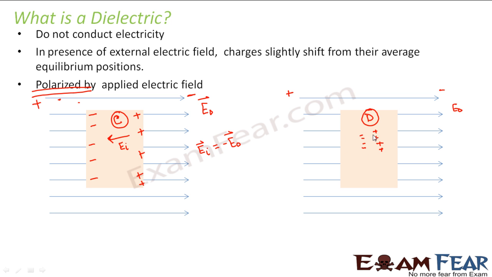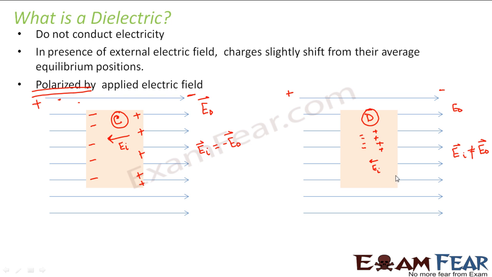As a result of this separation, again, an electric field will establish inside in the opposite direction, but this time the magnitude of this electric field will be very small, right? So this electric field will not be equal in magnitude. However, the direction will be opposite. That is fine. But the induced electric field now will not be equal to the external electric field. Due to the establishment of this induced electric field, the external electric field will just get reduced, but the net electric field will not become zero.